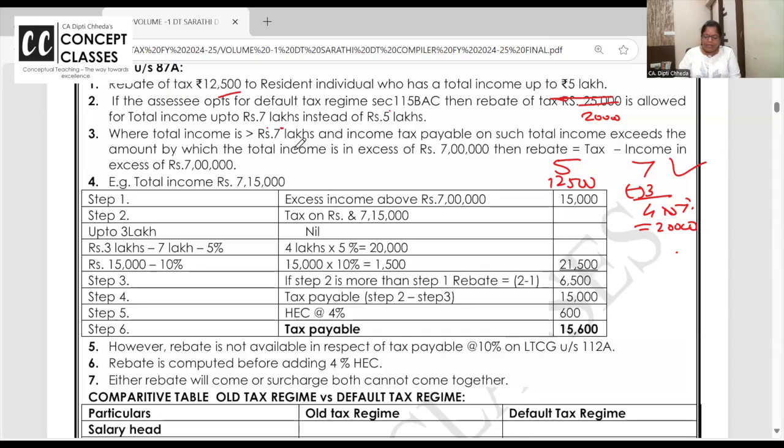Up to 7 lakhs there is no tax. Here 5 lakh pay rebate, here 7 lakh pay rebate. Here 5 lakh pay 12,500, here 7 lakh pay 20% of the 4 lakh, that's 20,000. Pay attention now. In rebate, how marginal relief will come, I will clear. Up to 7 lakhs income there is rebate.